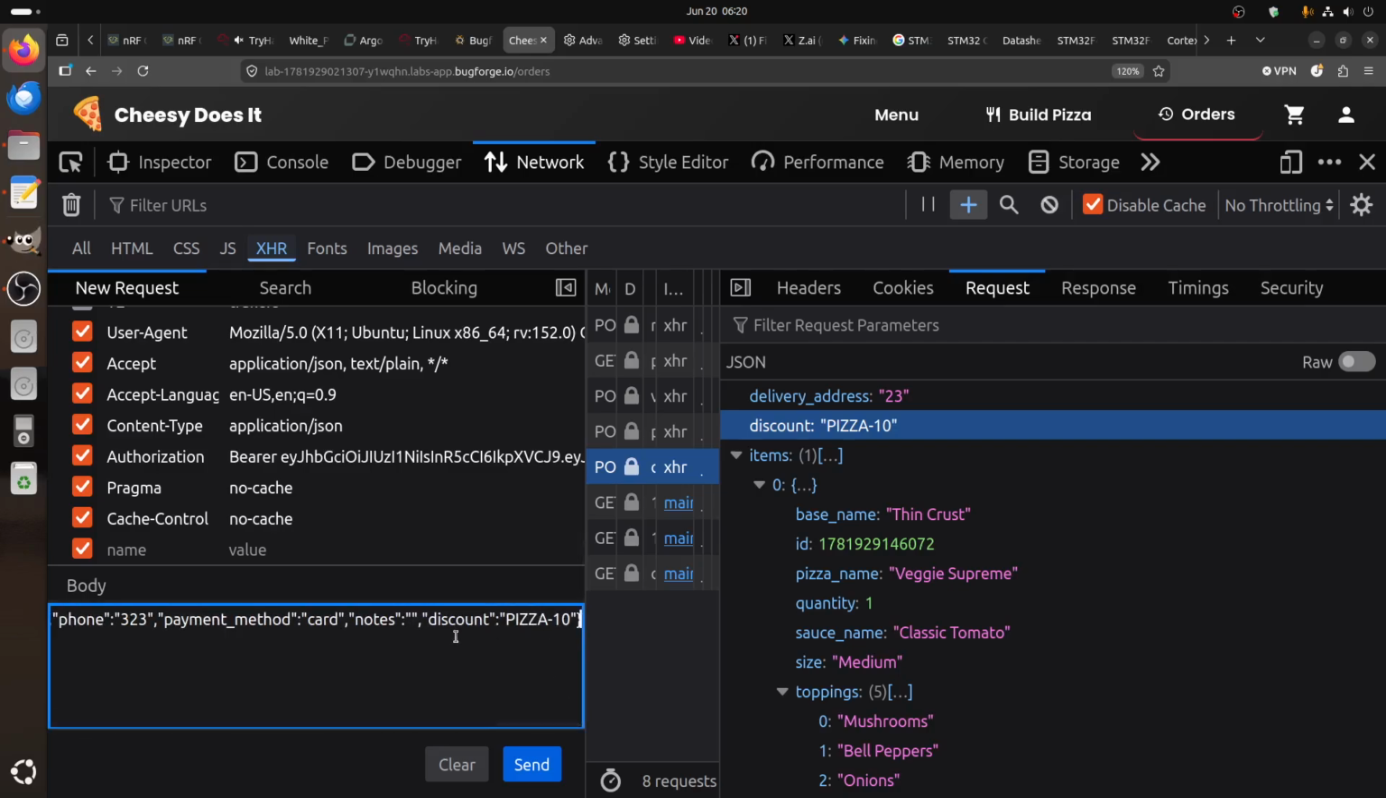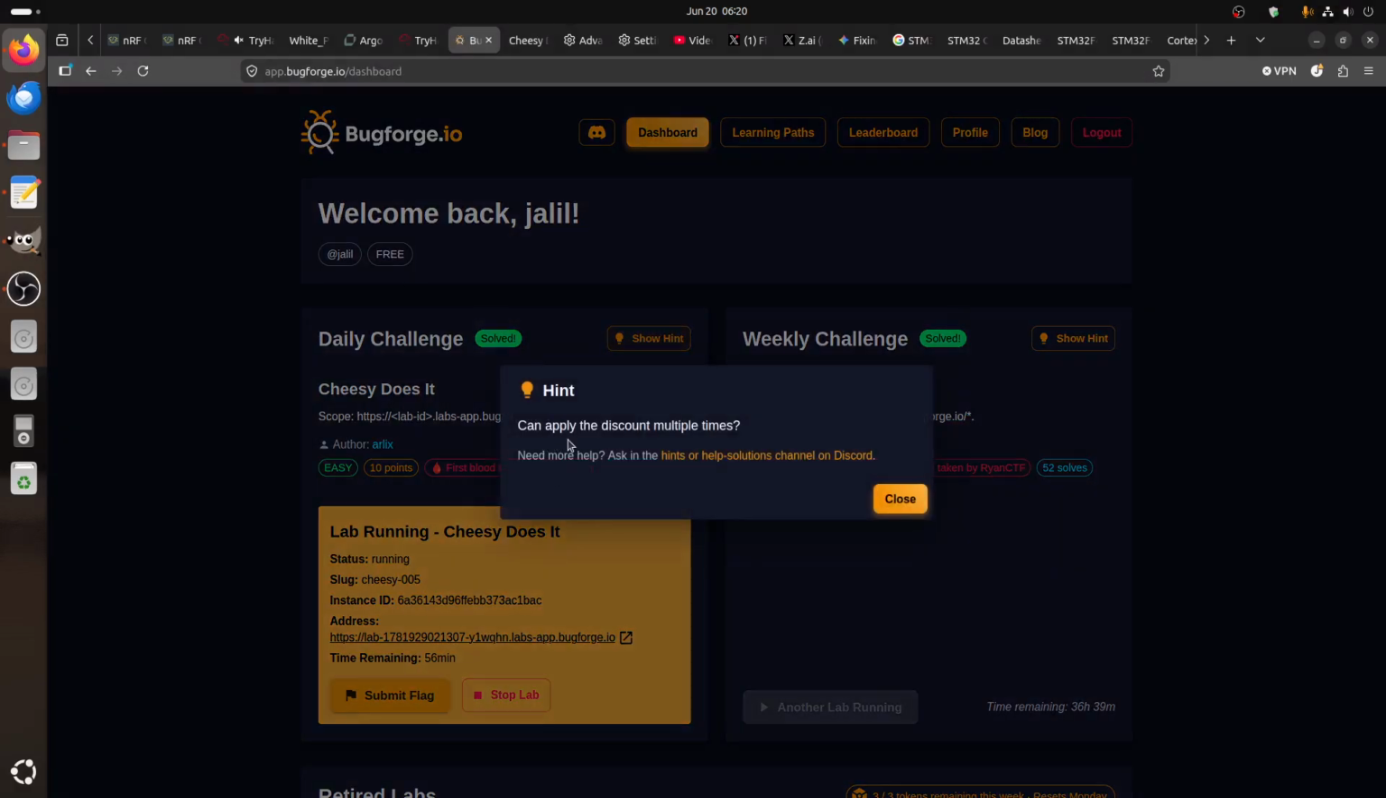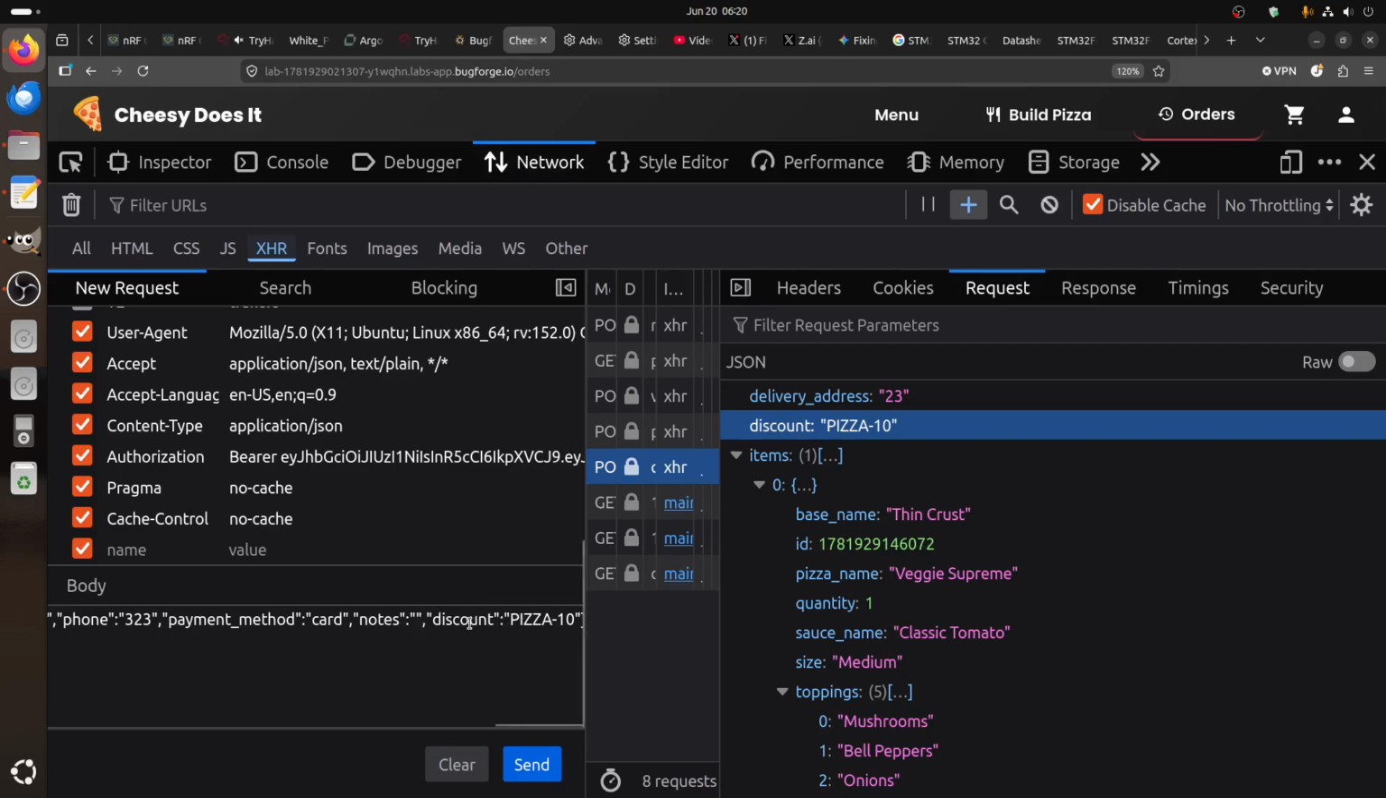Of course, you can argue maybe it's a race condition, send many of them. But here the question is, can you apply the discount multiple times? So basically, we can use confusion. We're trying to confuse the application with JSON.